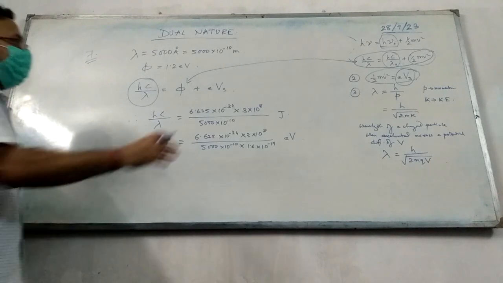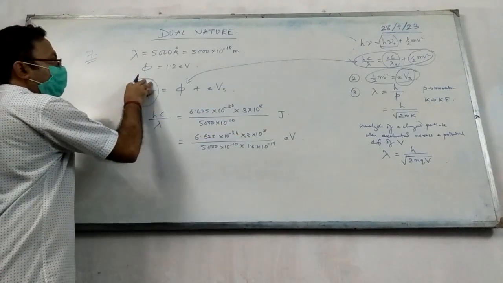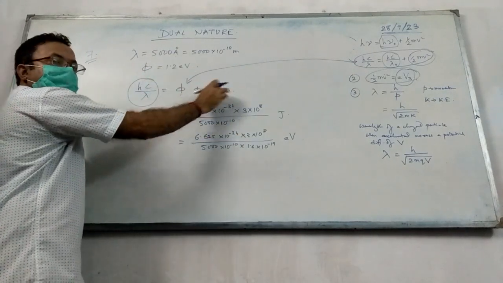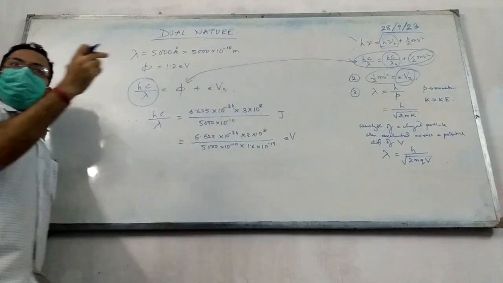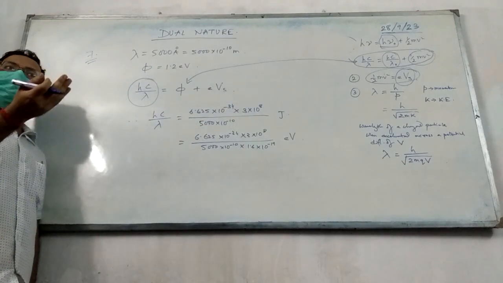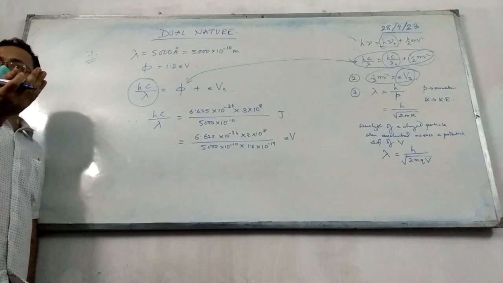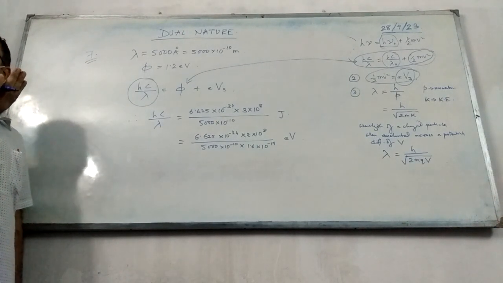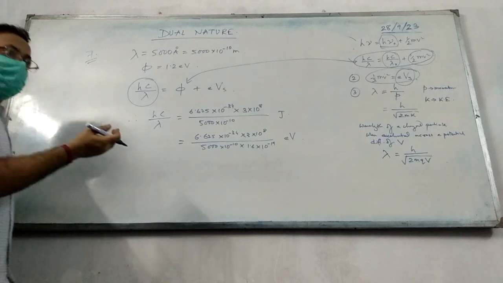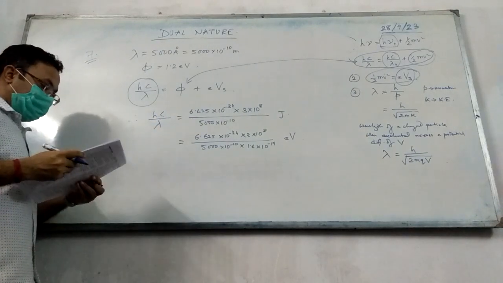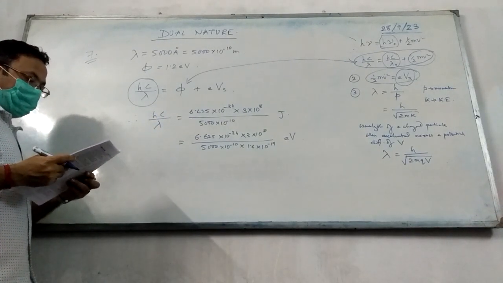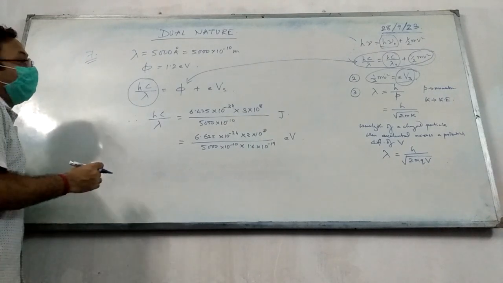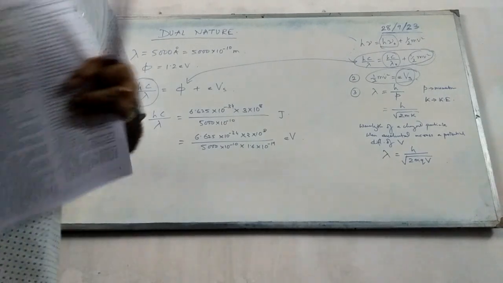अब हम लोग क्या करेंगे, ये जो eV आएगा ये यहाँ पर पुट करेंगे. फाई का वैल्यू मालूम है तो eVs निकल जाएगा, और eVs निकल जाएगा तो दोनों साइड से e कैंसिल कर देंगे तो Vs निकल जाएगा. Will you be able to do it? Yes or no? कर पाएंगे हम लोग? However, so solve it and the answer is given. Match the answer and tell me whether you are getting the answer or not. ठीक है? Next question.